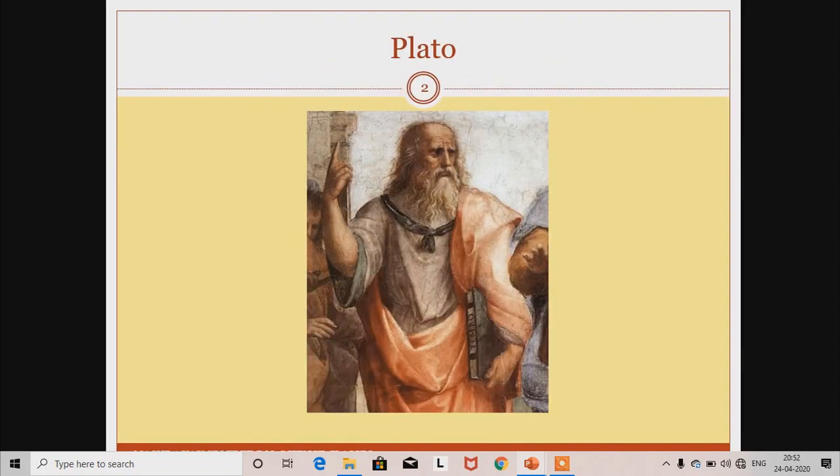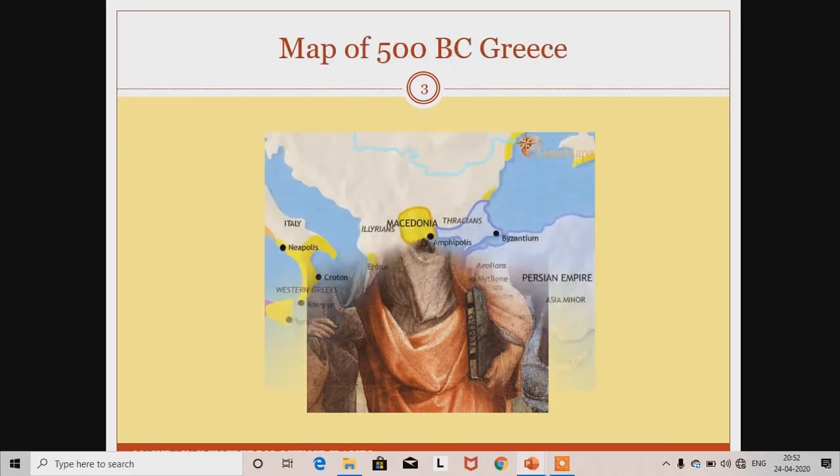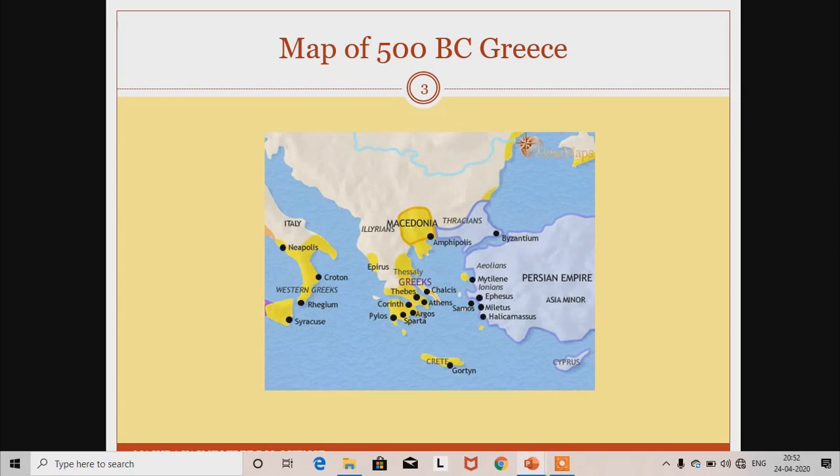My first topic is on Plato. Plato was a great Greek philosopher of Western philosophy. He was born about in 5th BC and was so influential that today also we have to go through his philosophy. Before studying Plato's philosophy and his idea of justice, ideal state and guardians, we will go through the history